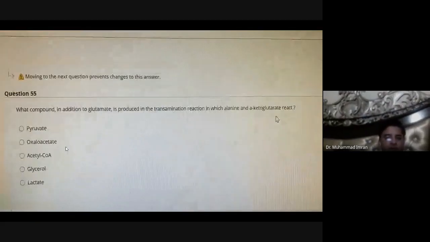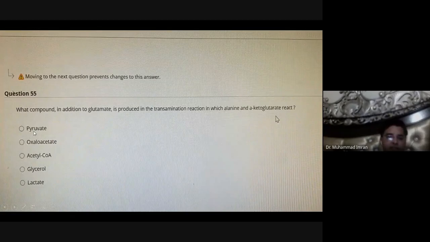What compound, in addition to glutamate, is produced in the reaction in which alanine and alpha-ketoglutarate react? Alanine gives its amino group to alpha-ketoglutarate, which is changed into glutamic acid, and alanine is changed into pyruvate. So pyruvate is the right answer.